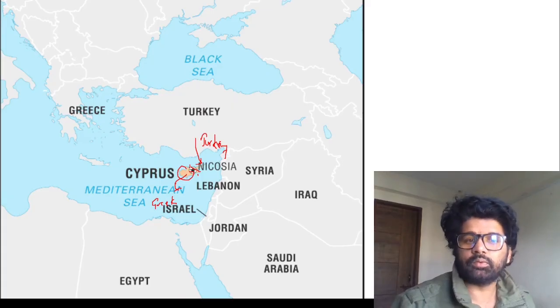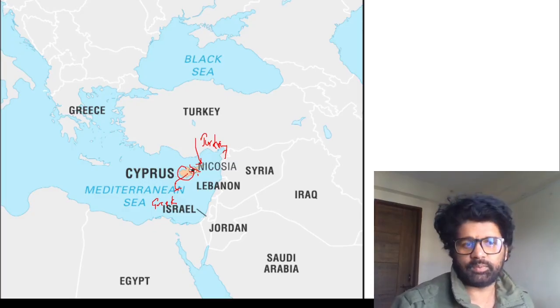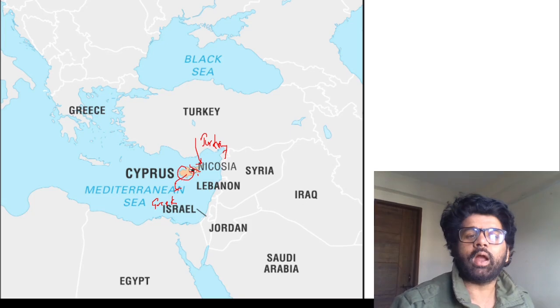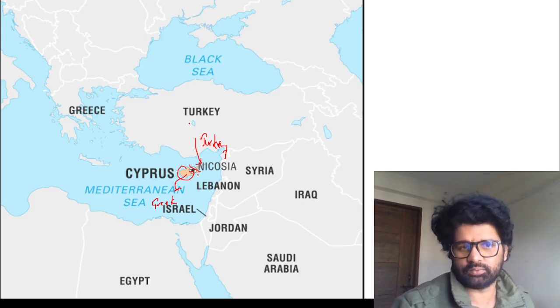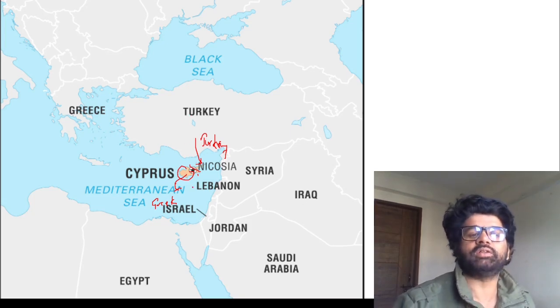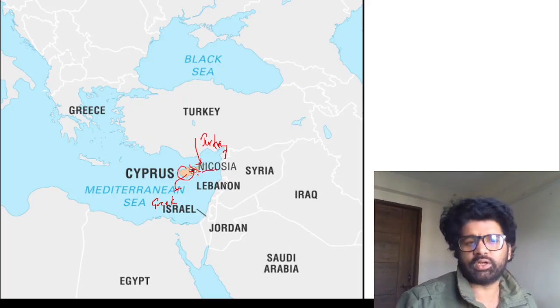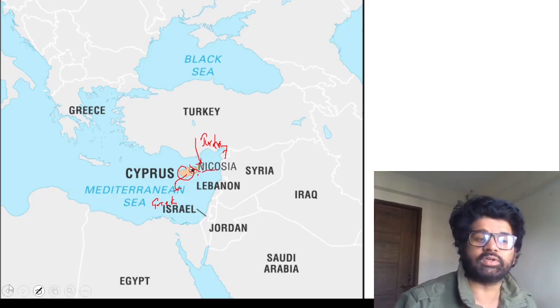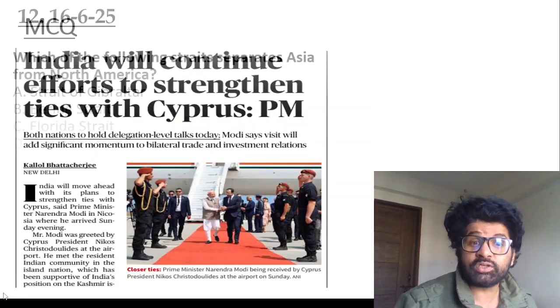Do remember. Modi sir went to Cyprus, South Cyprus, and he supported Cyprus and talked good things about it. In a way, he's acting against Turkey, which supports Pakistan. So from that regard, you have to see this India-Cyprus relationship. They can ask you, Nicosia as a place in news. Where is Nicosia? Nicosia is in Cyprus. Keep this in mind. Why is it in news? Because Modi sir went there.